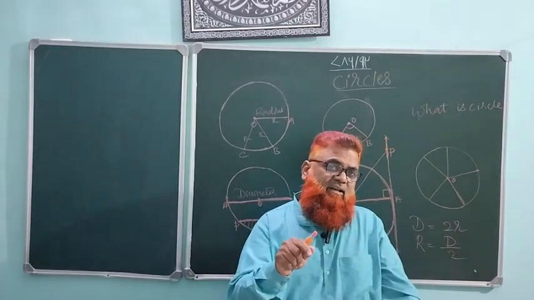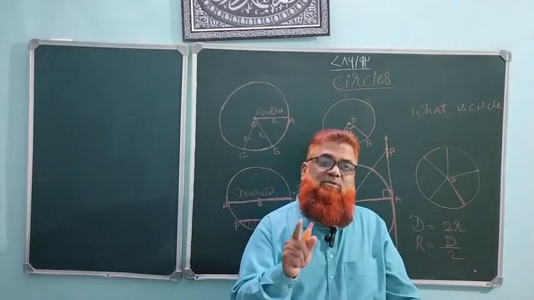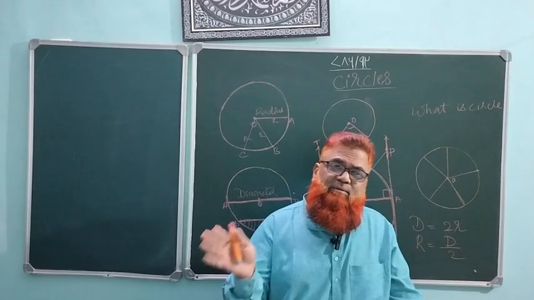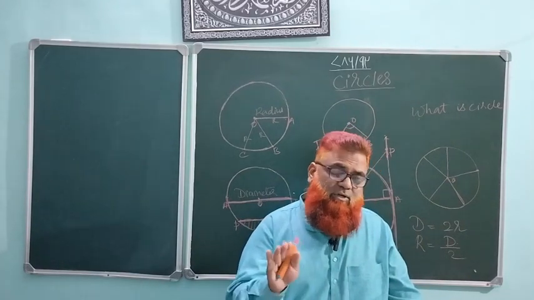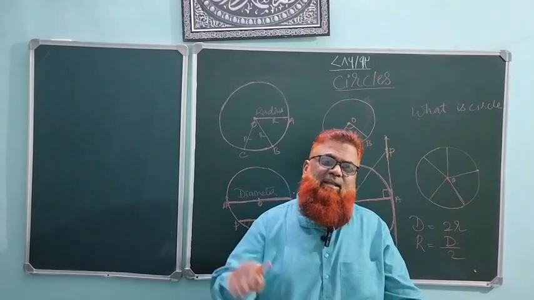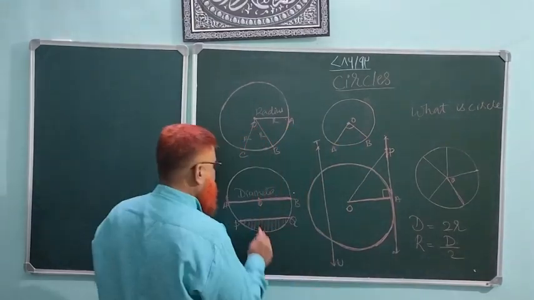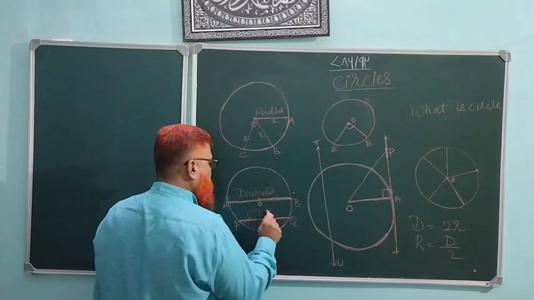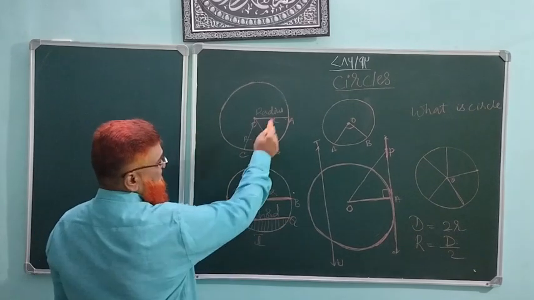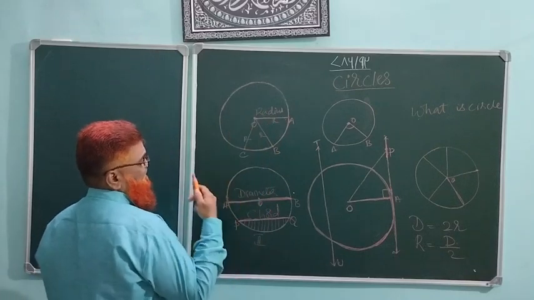And when there is a reference of center, you should understand and say without any doubt that it is a diameter. If there is a line joining 2 points on a circle, there is no center, just a plain line, then we can say that it is a chord. The spelling is C-H-O-R-D, chord. Okay. This is radius, this is a diameter, this is a chord.